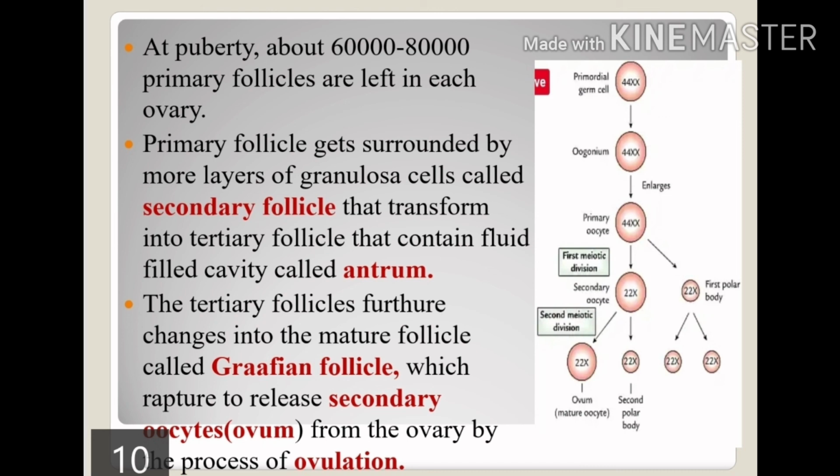This secondary oocyte will be haploid, and again it will undergo meiosis phase 2 and will produce the ovum, and this process is called oogenesis. So what is the basic difference between spermatogenesis and oogenesis? In spermatogenesis there will be the production of 4 sperms from a primary spermatocyte, but in oogenesis there will be the production of a single ovum from a secondary oocyte.